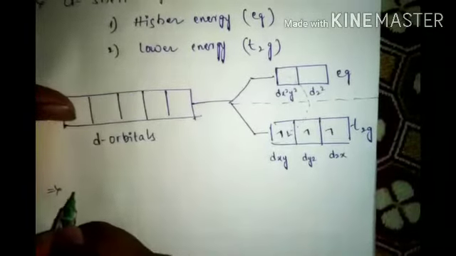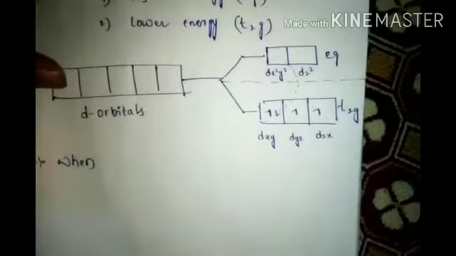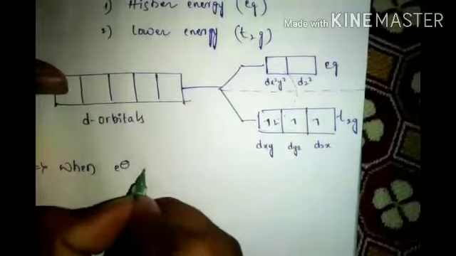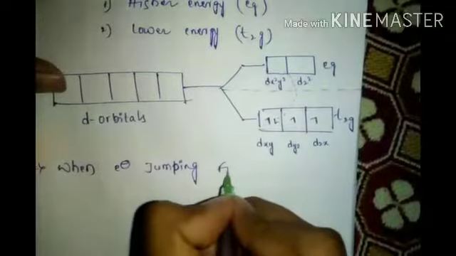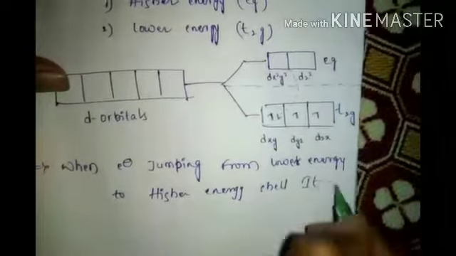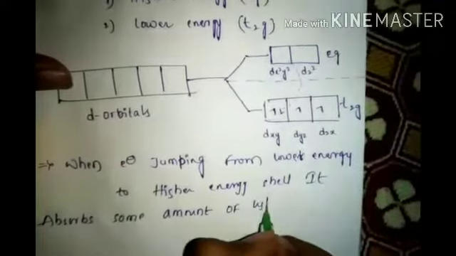So when an electron jumps from a lower energy shell to a higher energy shell, it absorbs some amount of light.